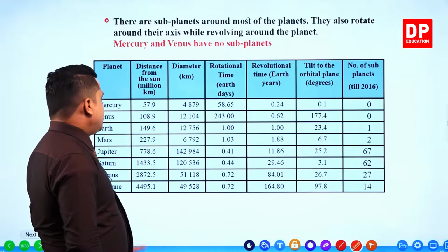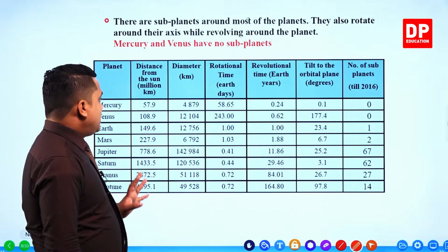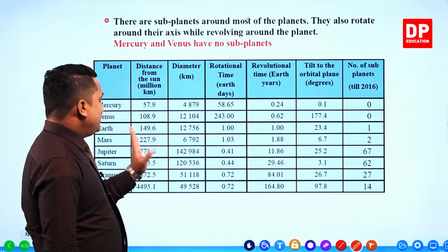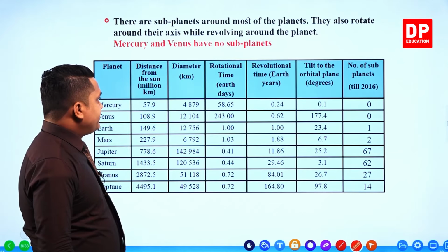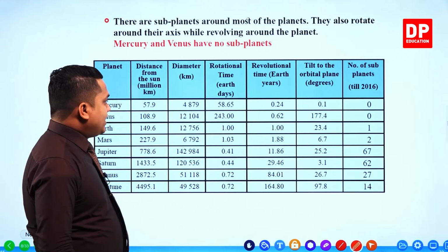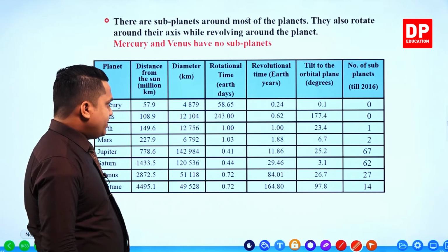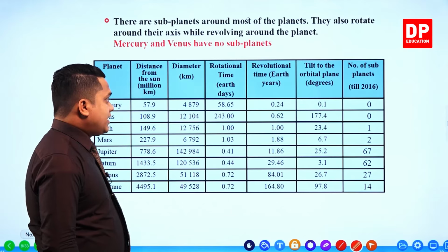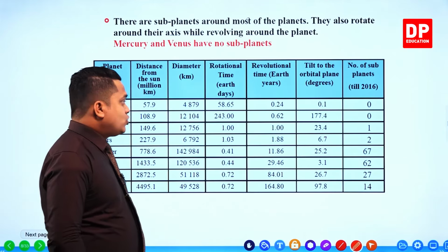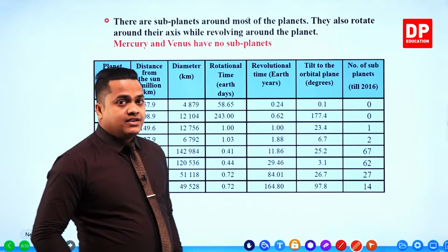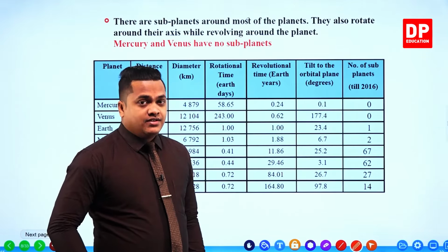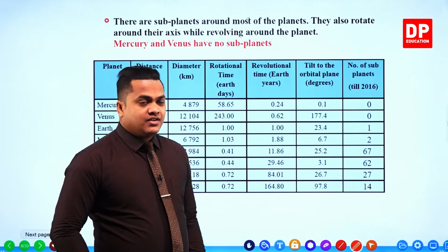Then the next planet is planet Venus, 108.9 millions of kilometers from the Sun. Diameter is around 12,104 kilometers, and the rotational time is 243 days. It's near to a year.